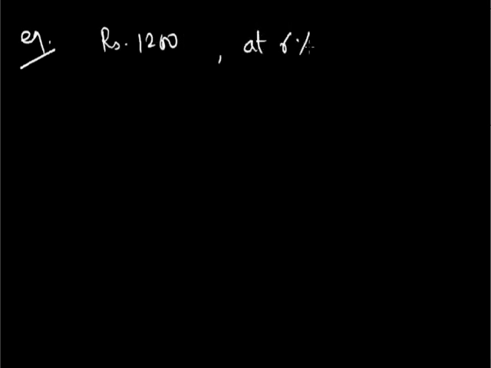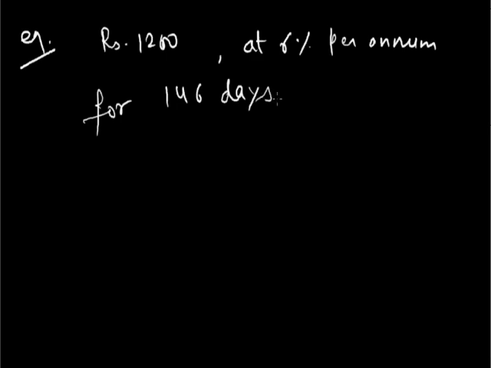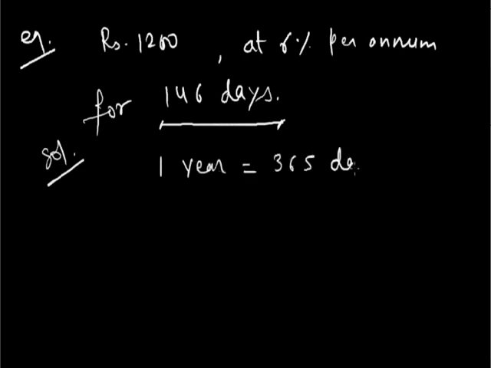6% per annum for 146 days. Don't get tense seeing this type of time period, 146 days. We can easily convert the number of days into number of years. As you know, 1 year is equal to 365 days.